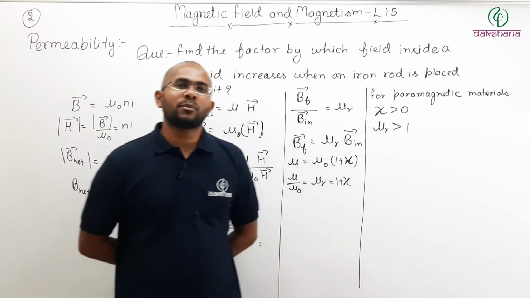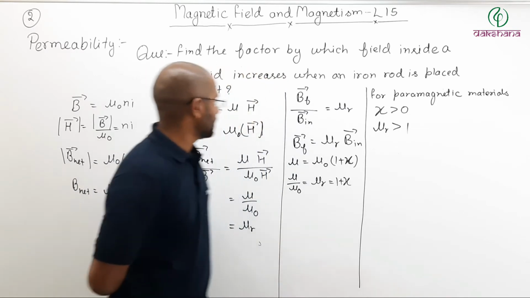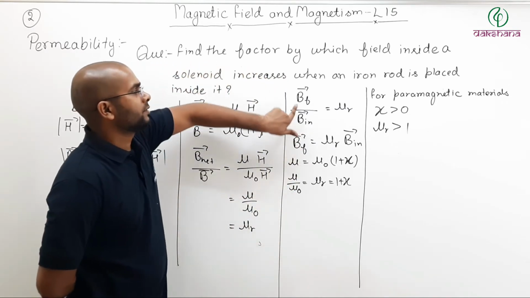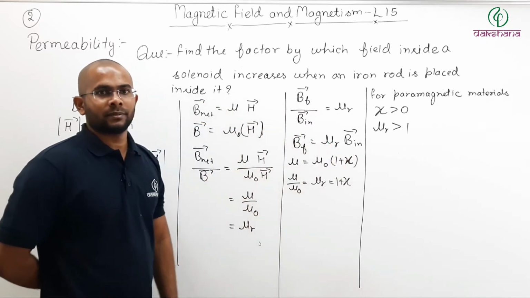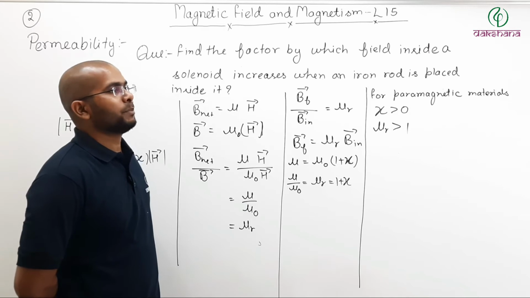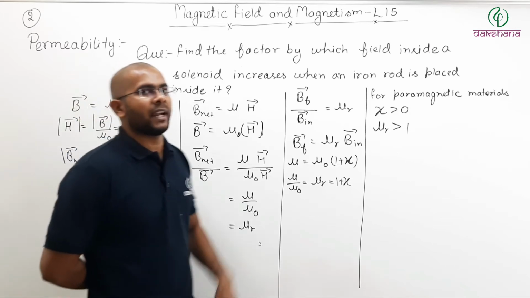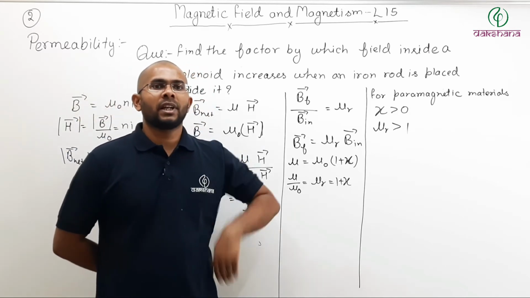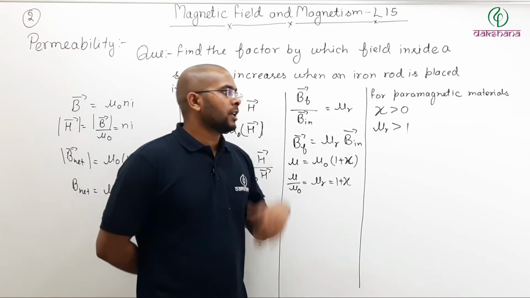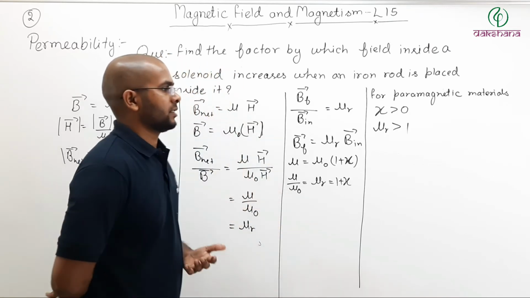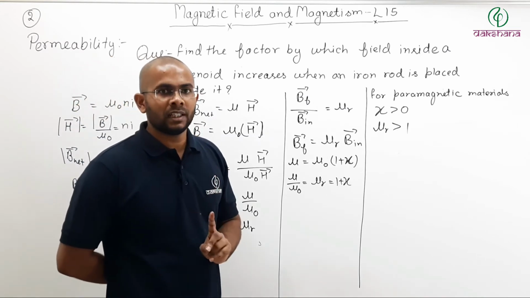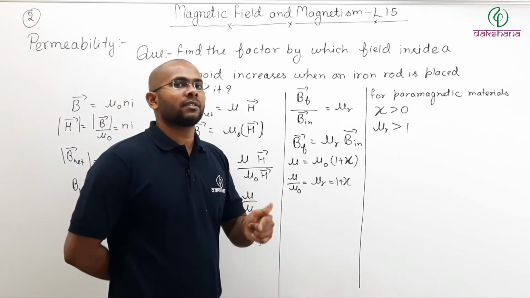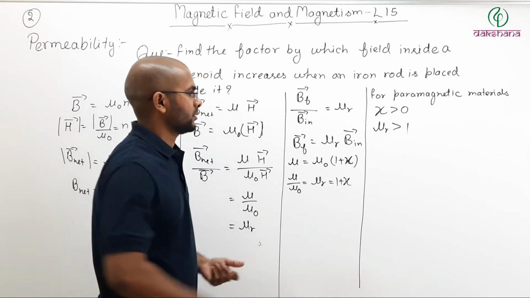And if the relative permeability is greater than 1, then from here final field will be greater than initial field. Meaning if you place a paramagnetic material inside the solenoid, then field inside the solenoid will be increased. So you can say when a paramagnetic material is placed in an external field, then net field is increased. So you can write that here.